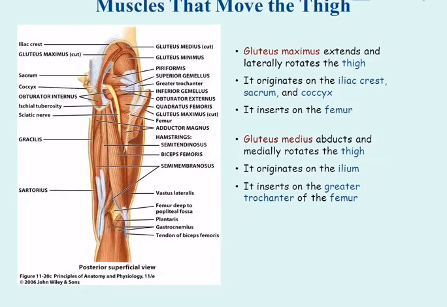Muscles that move the thigh. Gluteus maximus extends and laterally rotates the thigh. It originates on the iliac crest, sacrum, and coccyx. It inserts on the femur.